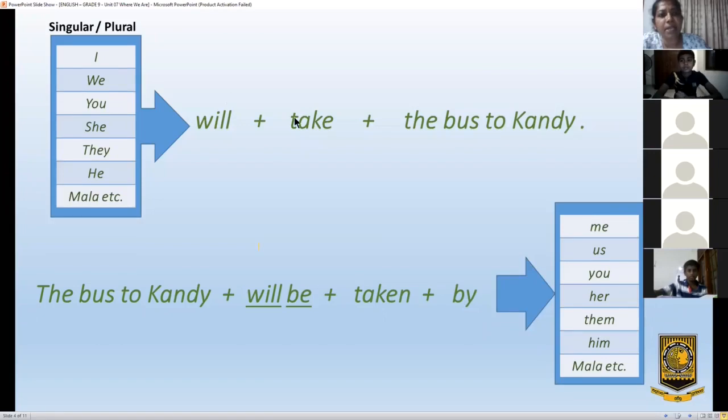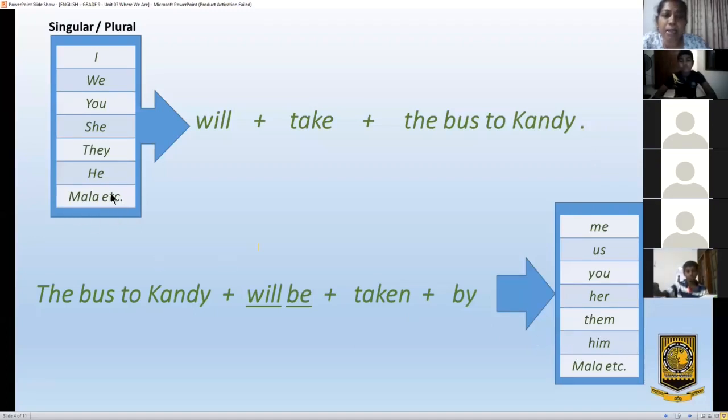This I becomes me. The bus will be taken by me. Then we becomes us. You, the same. She, her, by her. They: if you put they will take the bus to Kandy, then you have to say the bus to Kandy will be taken by them. He will take the bus to Kandy. Then you have to put the bus to Kandy will be taken by him.